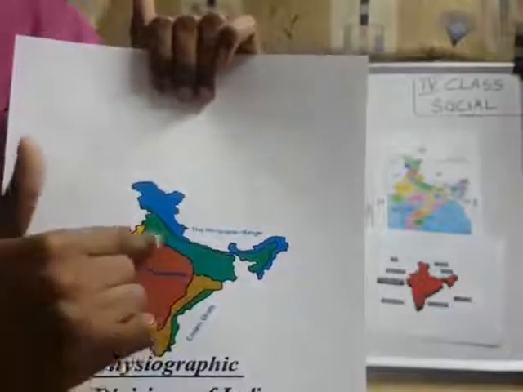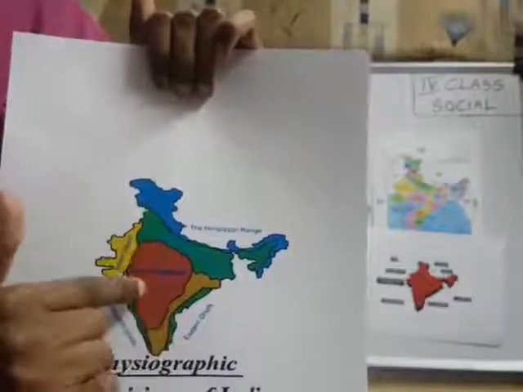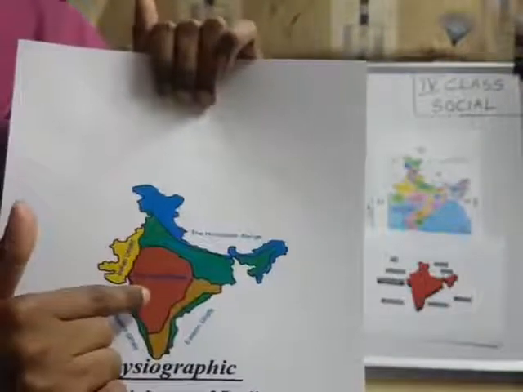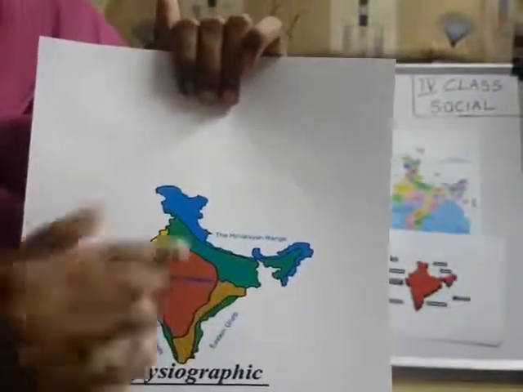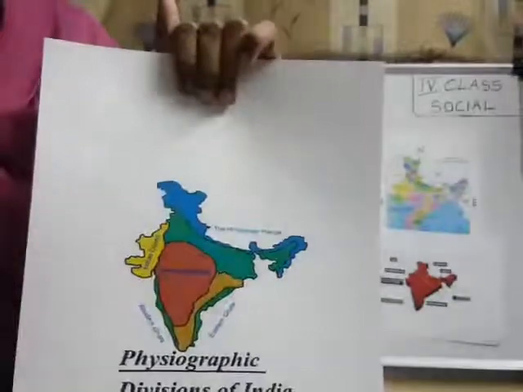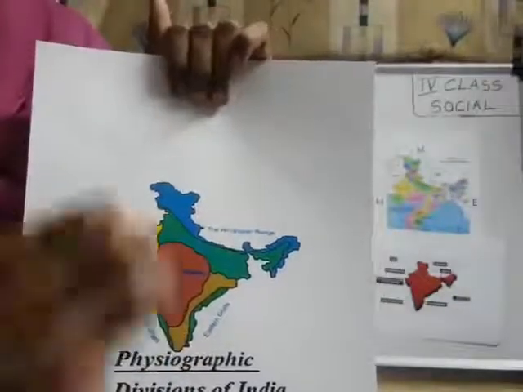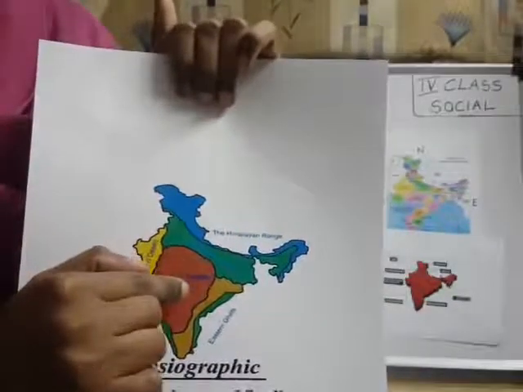Okay. Next, this middle part is there, no? Red color. This is plateau. Okay, southern side. A little bit south side, no? So it is plateau. Plateau means, as I said, somewhat coming up. Okay, the land comes up a little bit. So that's why it is a southern plateau.